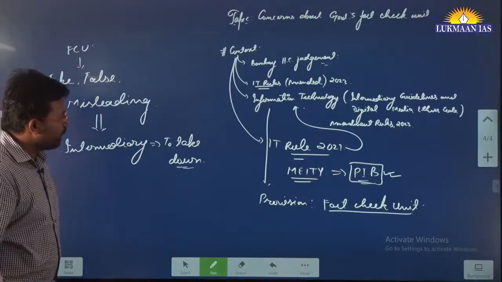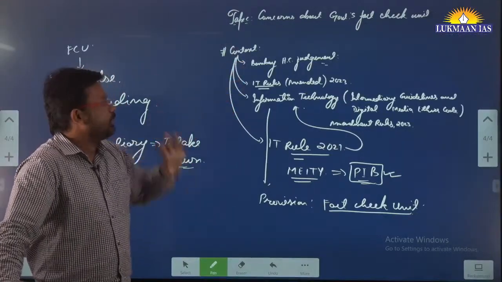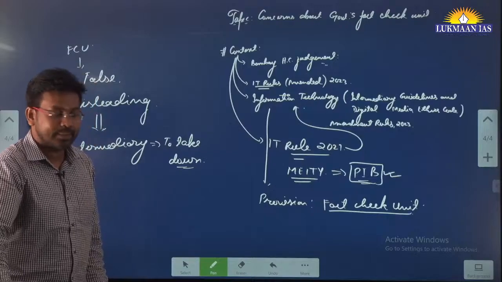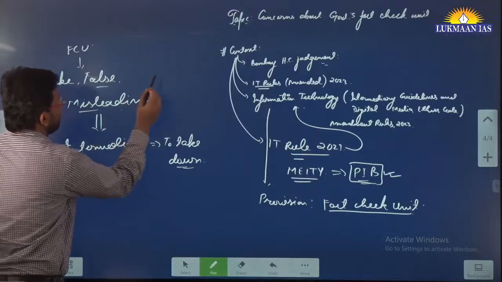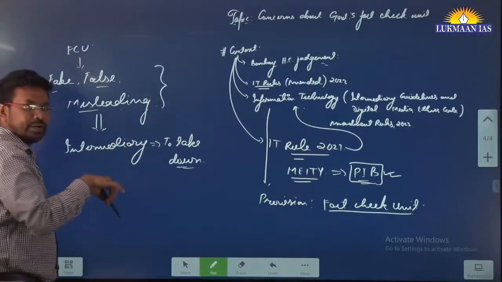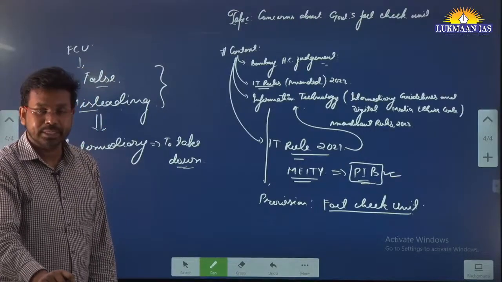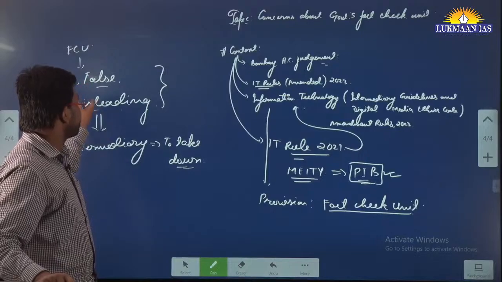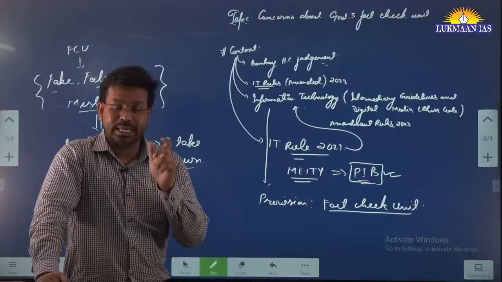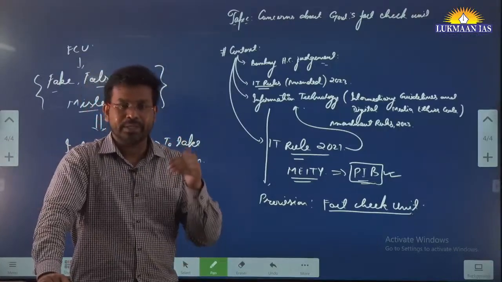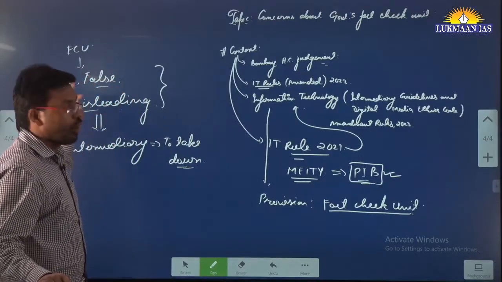That was the thing. But people have signed petitions and approached the Bombay High Court. They said that fake, false or misleading are very vague terms, and these vague terms may be used by the government to take down articles that criticize some of its moves. What is fake, what is false, what is misleading are subjective matters, and every person can have a different opinion on whether something is fake or false or misleading.